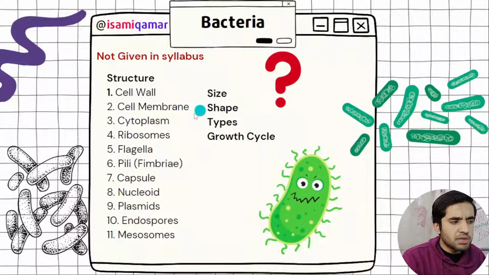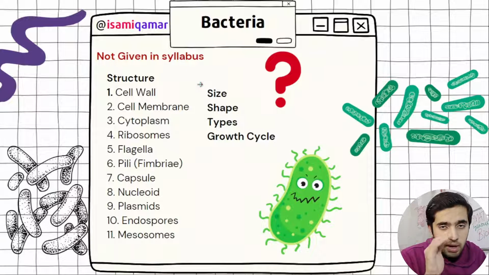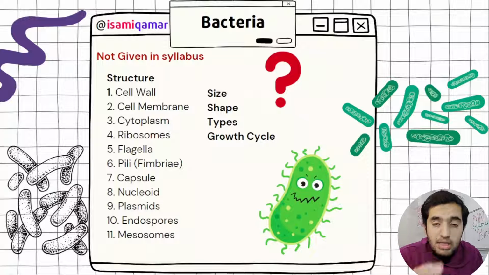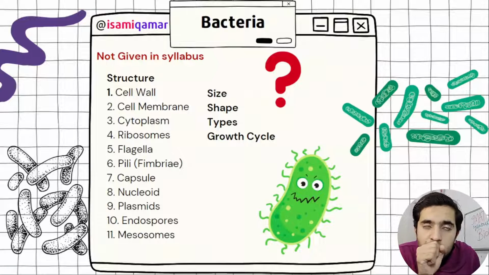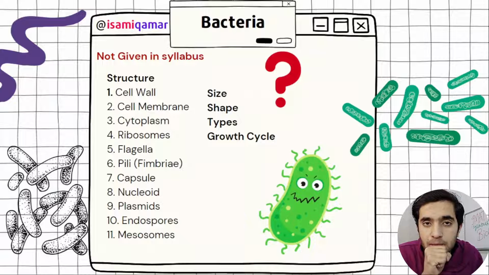Size, shape, types, growth cycle. In size, if I say the smallest bacteria, the smallest bacteria is the size of the largest virus. Have you understood? The largest virus, I think pox virus. Pox is I think the largest, and the smallest should be like parvo. I do not know. You should check that in a book or Google it. But I think that is 20 micrometers, and bacteria start from 20 micrometers.